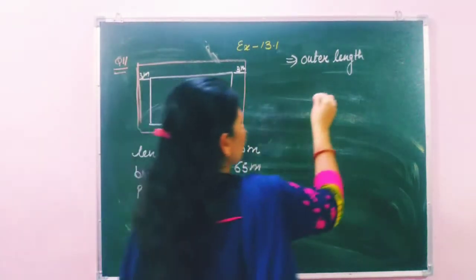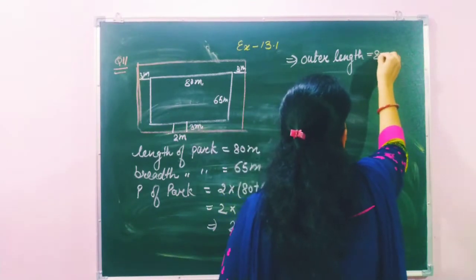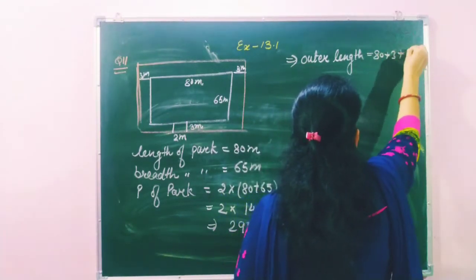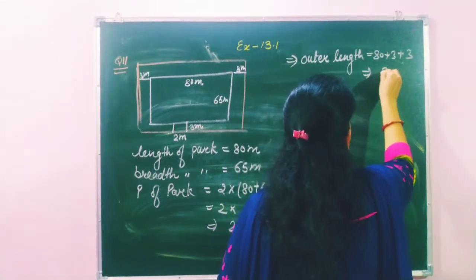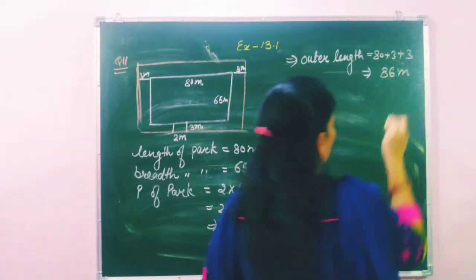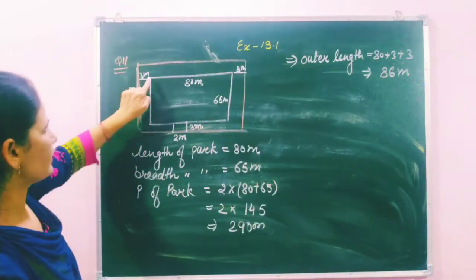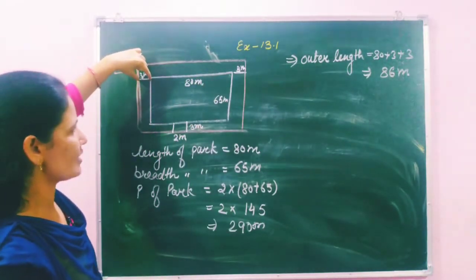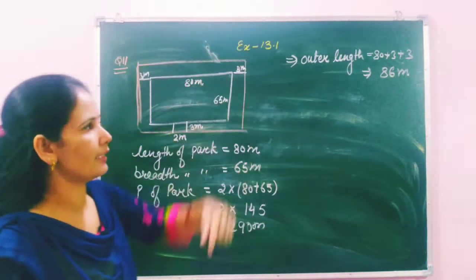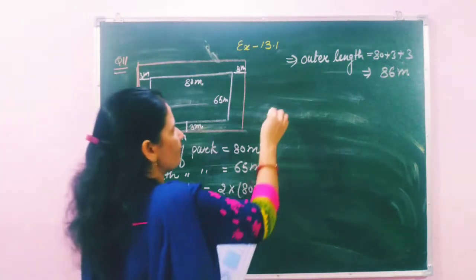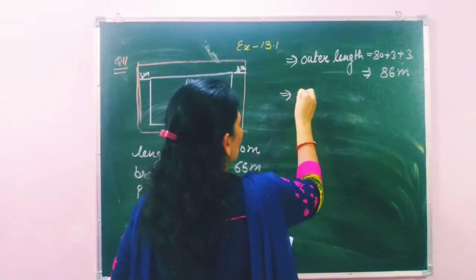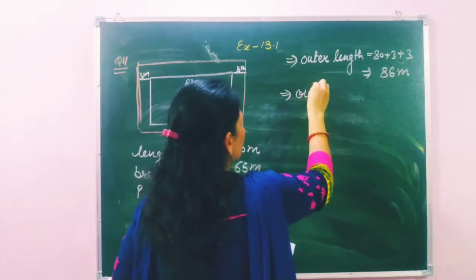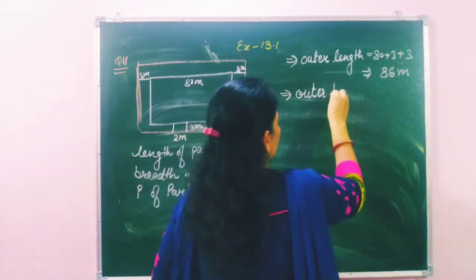So here we will write 80 plus 3 plus 3. That means outer length is 86 meter. How 86? Because this is the inner length 80 meter, 3 meter from one side and 3 meter from the second side. So 3 plus 3, 6. Same in outer breadth.